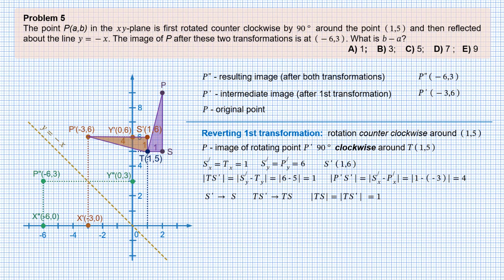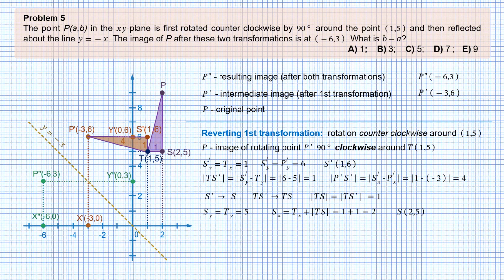Y-coordinate of S equals y-coordinate of T equals 5. X-coordinate of S equals x-coordinate of T plus the length of segment TS. And we get 2 for the x-coordinate of S. So we found that point S has coordinates 2 and 5.